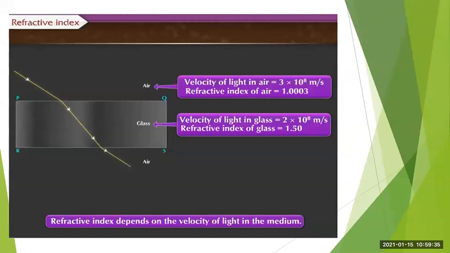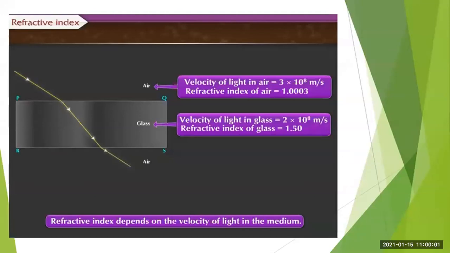Now, here you will see that when the light ray enters from air medium to glass medium, and again from glass medium to air medium, for air the velocity of light is 3 into 10 raised to 8 meters per second, and its refractive index value is 1.0003.